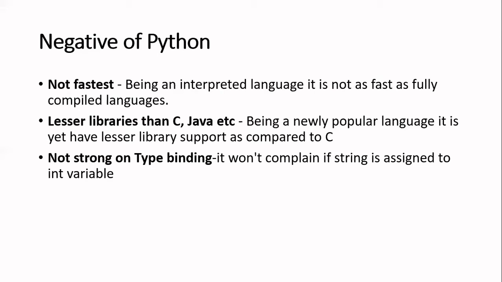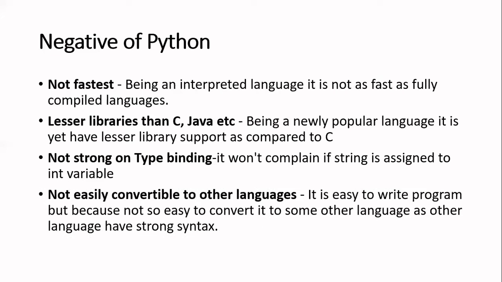That is again a negative, because when you debug the program, sometimes it is difficult to understand why that program is giving an error. Whereas in the case of type binding, it is easy, because it will give you an error while you are writing the program itself. But in Python, it will not give you an error. You write your entire program, and once you run that program, you can land into runtime errors. So runtime errors are more common in Python, but in C, C++, they are fewer, because the syntax and type binding are checked while you are writing the program itself. So again, that is a negative of Python.